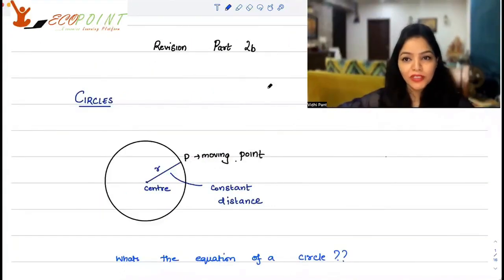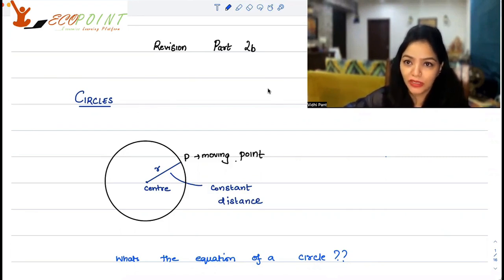Hi guys, welcome to the next lecture. Today, I'm going to carry forward the basic stuff that we were talking about yesterday. I was talking about circles when we ended yesterday's lecture. So coming back to circles, a circle, as I said yesterday, is the locus of a point which moves in a plane so that its distance from a fixed point in the plane is always the same. So this distance, which is your radius, always remains the same.